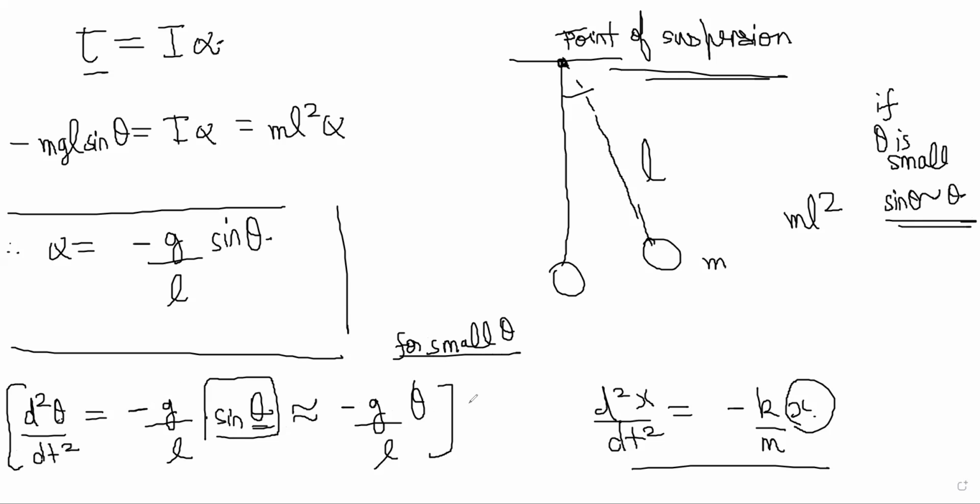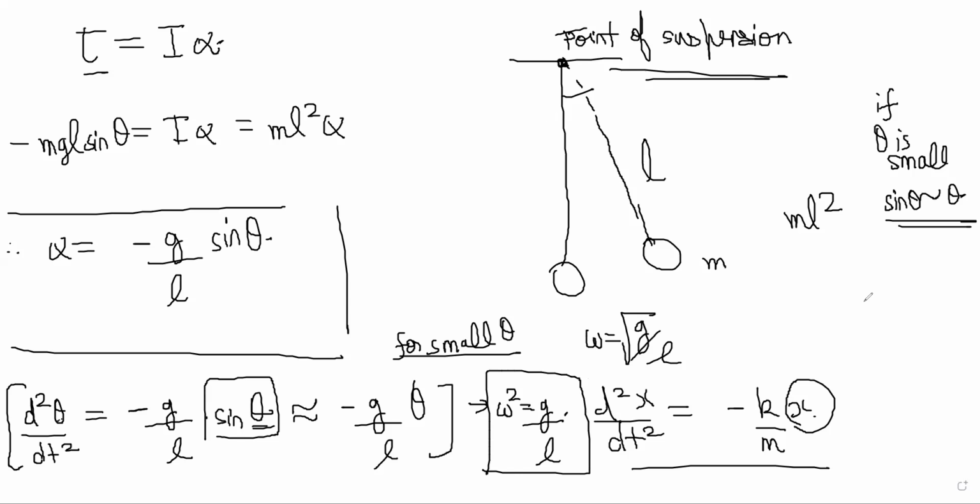So omega square here will become g by L. So omega is root g by L, and now the equation will be theta is equal to theta naught, my amplitude, sine omega t plus delta.